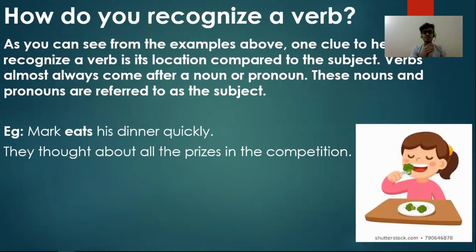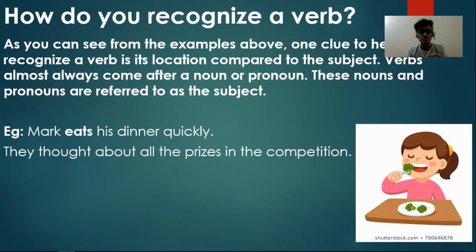Now, in a sentence, how do you recognize a verb? One clue to recognize a verb is its location compared to the subject. Verbs are normally, they come immediately after a pronoun or a noun. For example, Jack plays football. Now, here, Jack is a noun, it's the name of a boy, and plays is the verb.